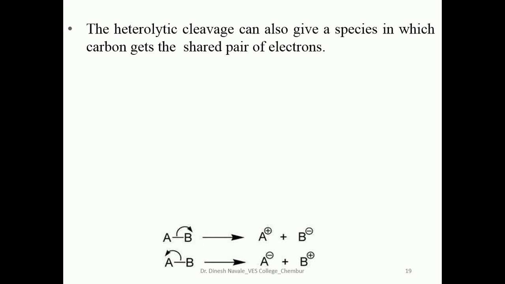Heterolytic cleavage always gives the formation of charged species. The bond between A and B will break by heterolytic cleavage. If both electrons are taken by B, it forms B minus and the remaining charge on A will be A plus. But if both electrons are taken by A, it forms A minus and B plus.